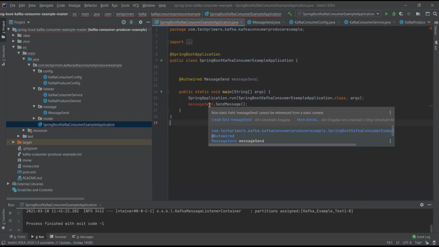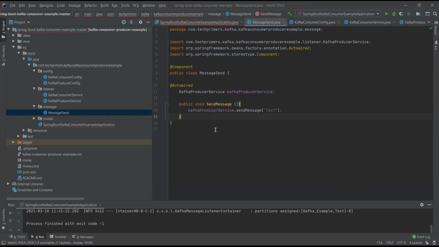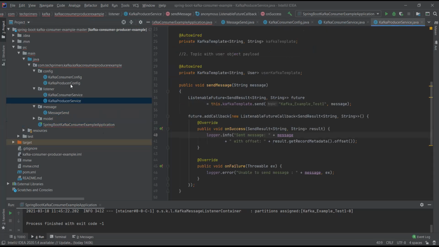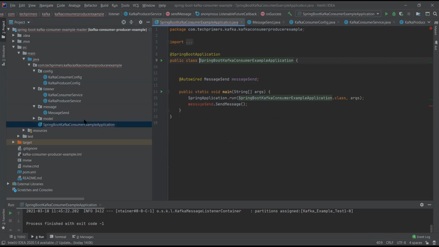Go back, go back. Okay, Kafka service and Kafka producer service. Autowired. Okay, fine. I'm just sending a message in the producer. When you are sending from a producer, you need to use the Kafka template. You cannot directly send a message. Using the Kafka template only you can send. Where is your Kafka template?